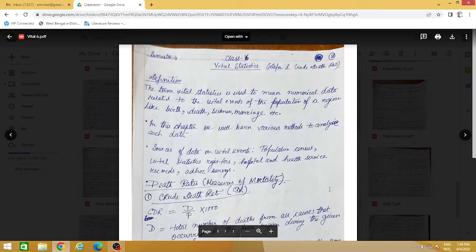So if a country can save its infants from death, then the country is a developed one. We will call that country a developed one because it is possible for that country to save its infants with the help of its medicines, its money, and its policies. There are so many policies in developed countries. They are very concerned that we must not let our infants die in this way, right? So these things have become the coefficient of development of a country. Okay.